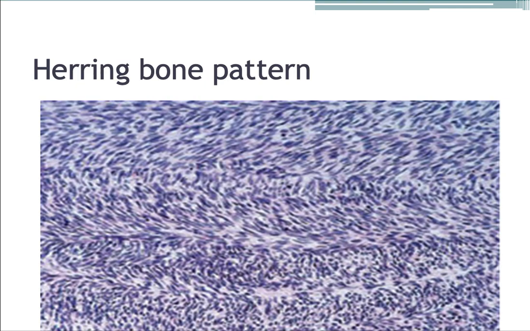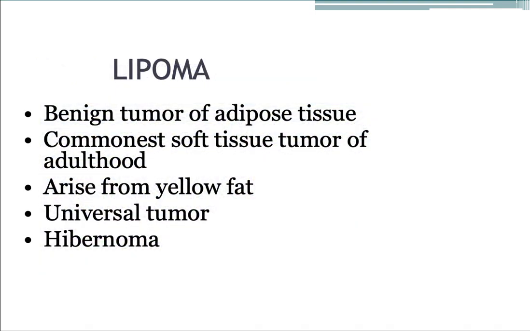This is microscopy showing the herringbone pattern. These cells, this column of cells are arranged parallel to this column of the cells, giving the herringbone pattern.